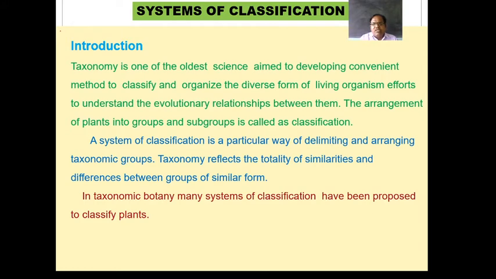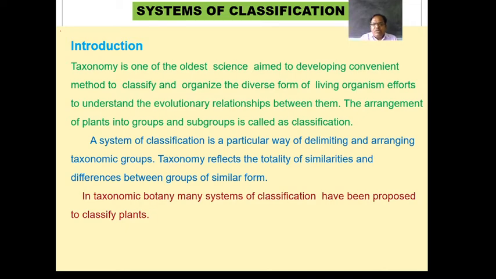But previously, when anatomical study was not there, or plants were not properly studied, only limited information was taken into consideration, and they tried to classify the plants on the basis of limited characters, one to two characters, or very few characters.